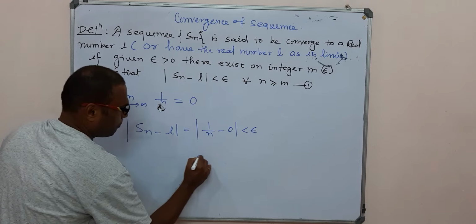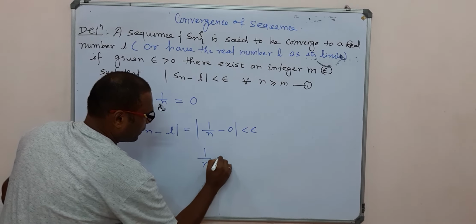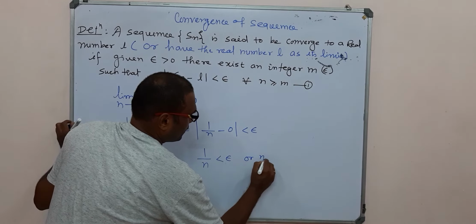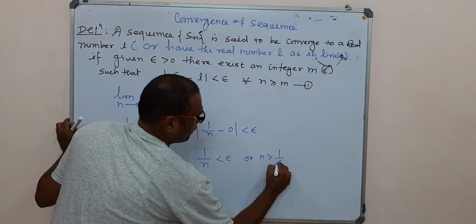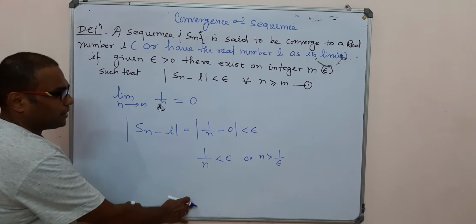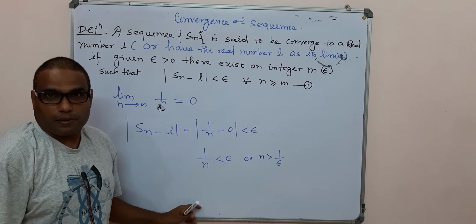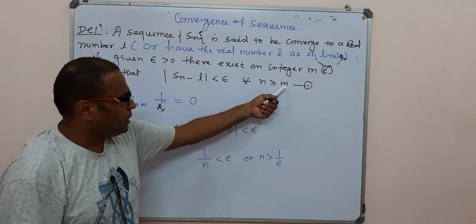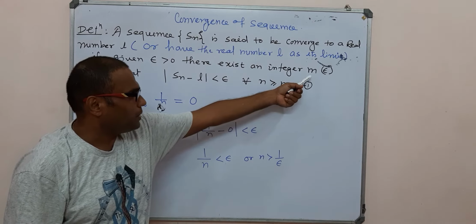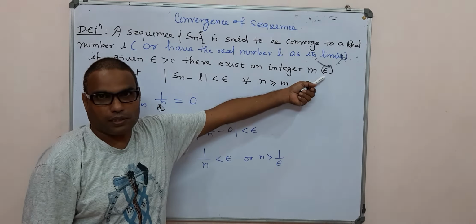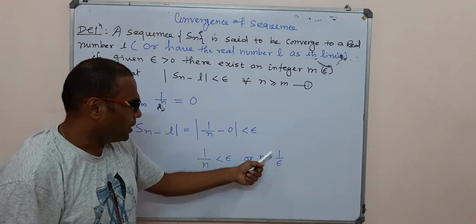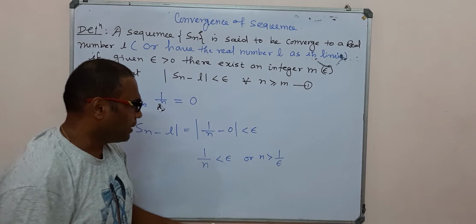Simplifying, 1 by n is less than epsilon, or n is greater than 1 by epsilon. Now we need this m, which depends upon epsilon.